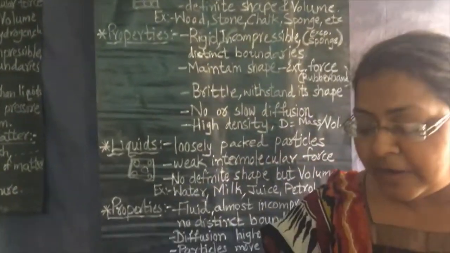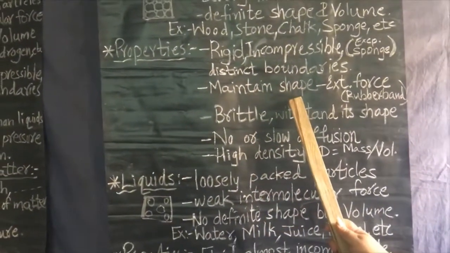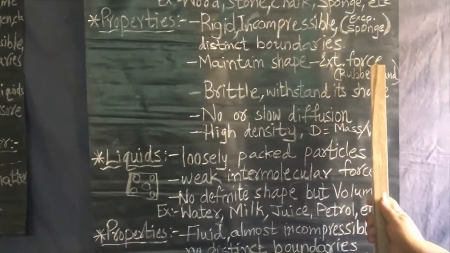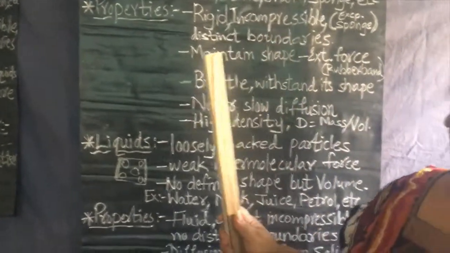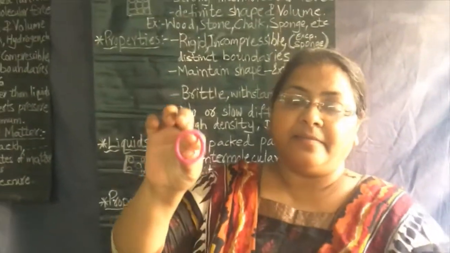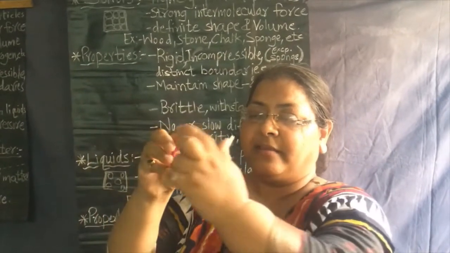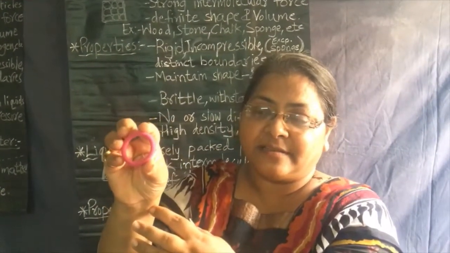Right? So now next, solids maintain shape when external force is applied to them. As I have shown in the sponge, you can see here, this is a rubber band. You can see it has a fixed boundary. Shape is fixed.